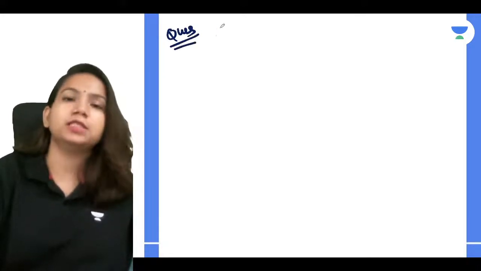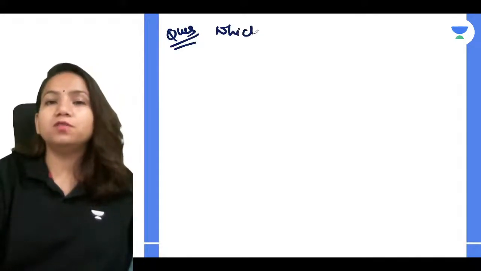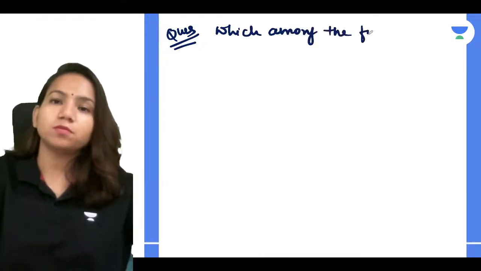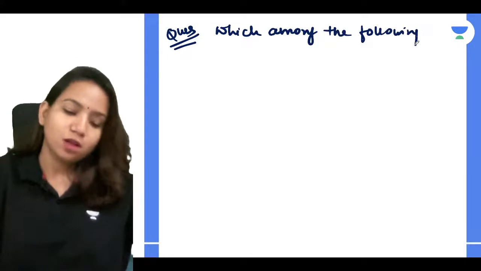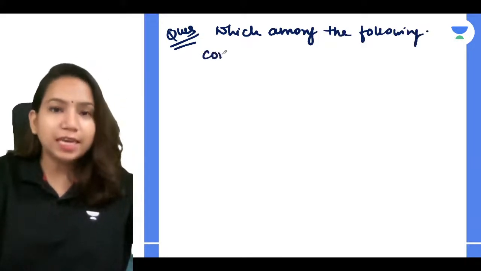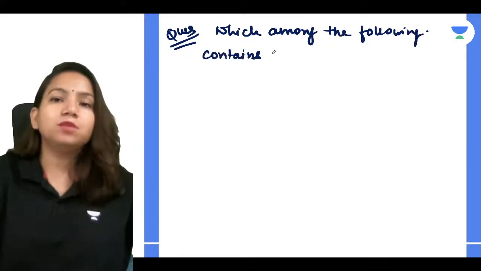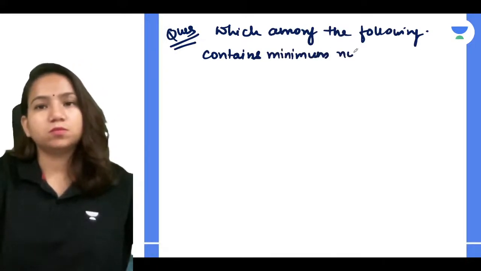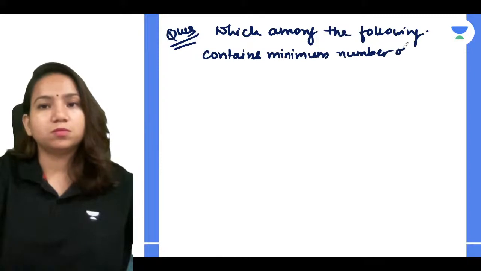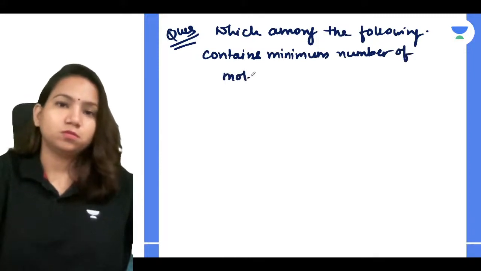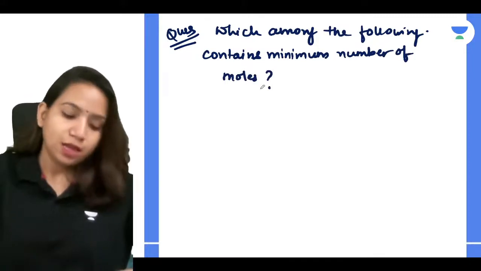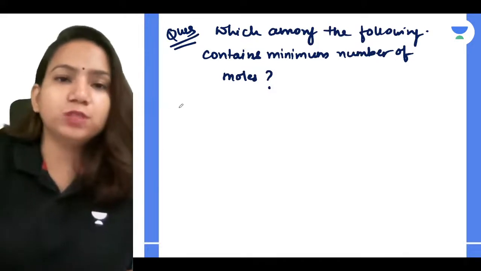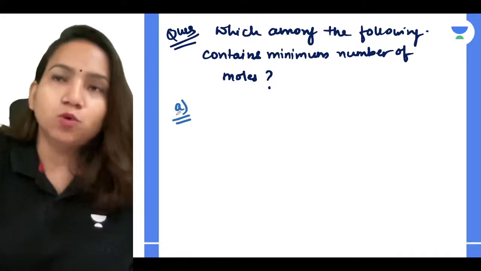So the one more question is, which among the following contains the minimum number of moles? Which among the following contains minimum number of moles? So you have to try to find it out. I'll be giving you 4 options. You have to tell which is having the minimum number of moles.